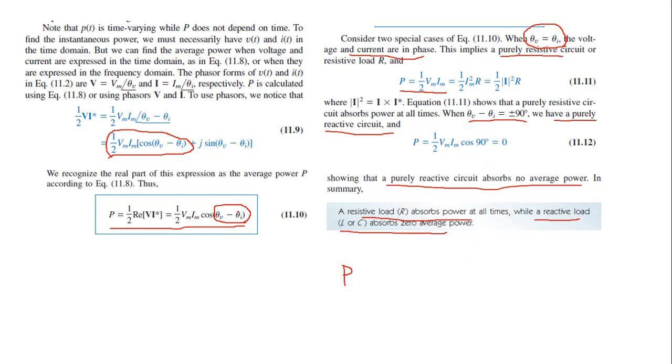Whereas the second case is when this phase difference is equal to plus or minus 90 degree. It means that we have a purely reactive circuit. In a reactive circuit we do not have any resistance. We will have either an inductance or a capacitance. That is what we call a pure reactive circuit, and it absorbs no average power. Why? Because in the positive cycle, power will be absorbed, and in the negative cycle, power will be given back to the source. So we have 0 average power for a reactive circuit.